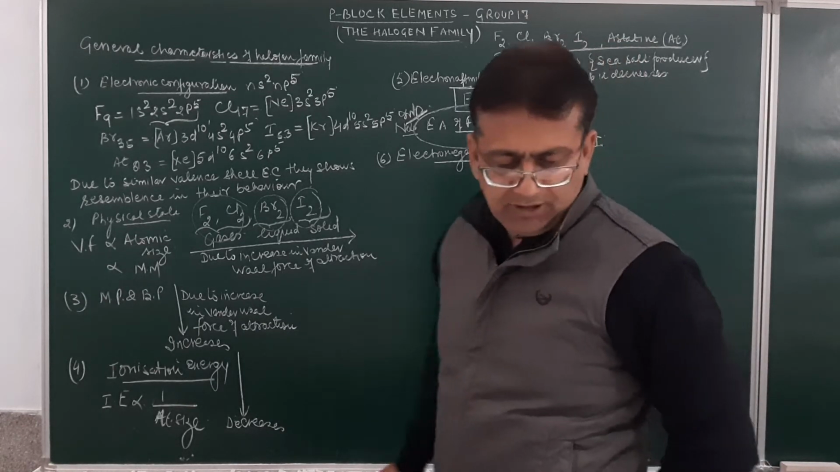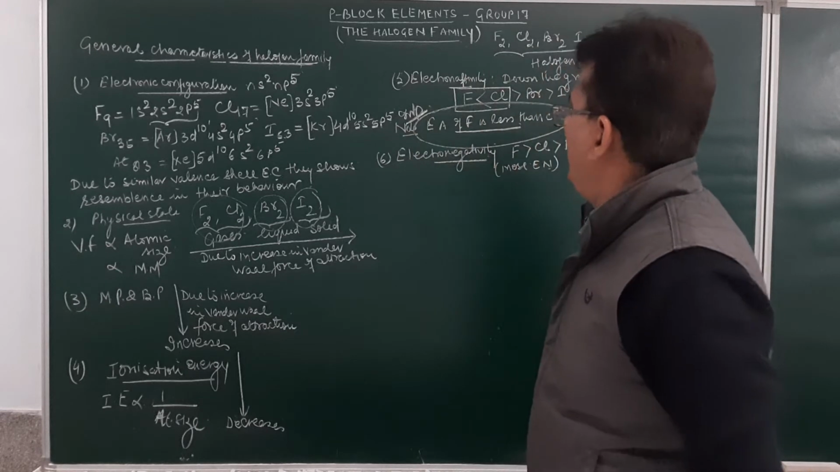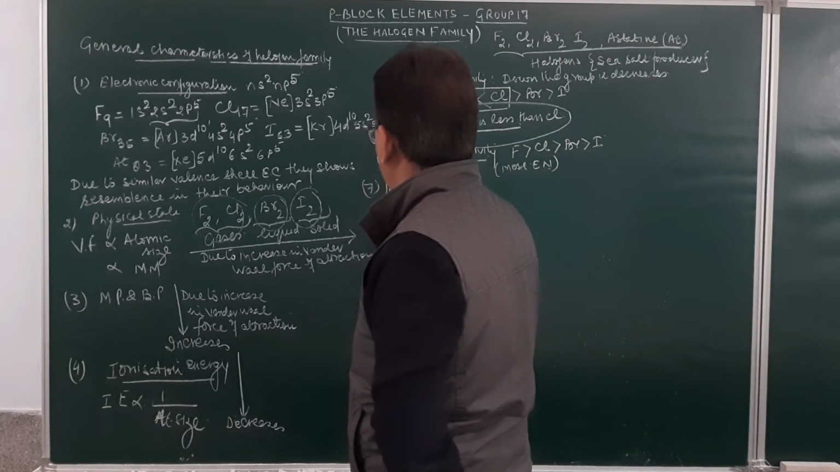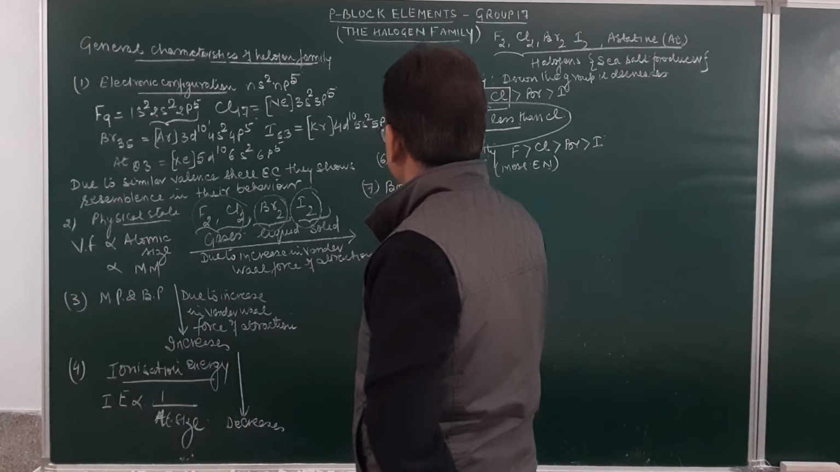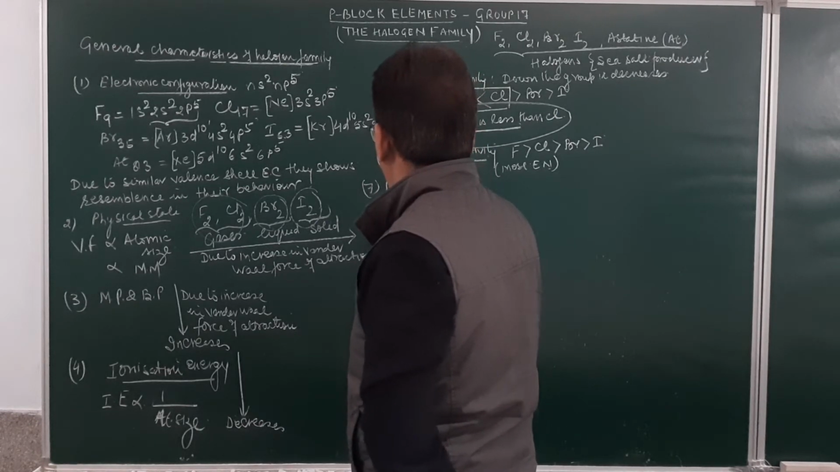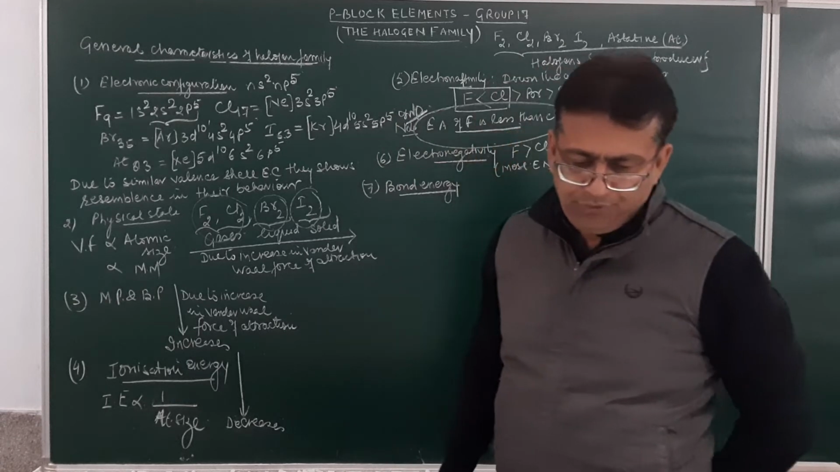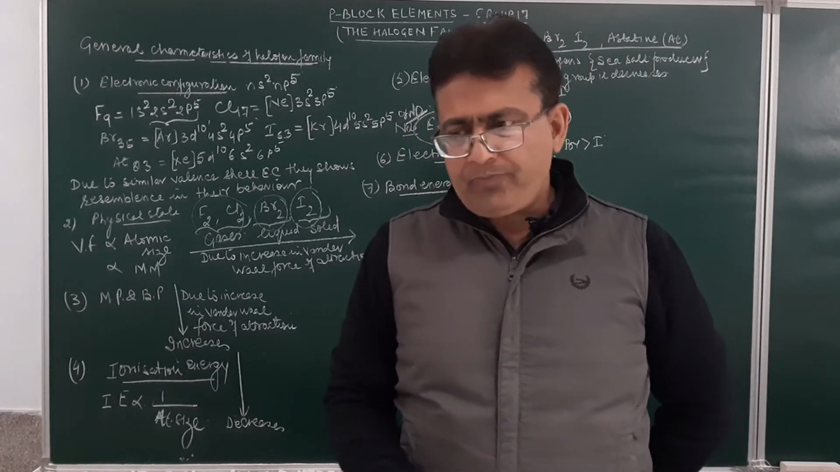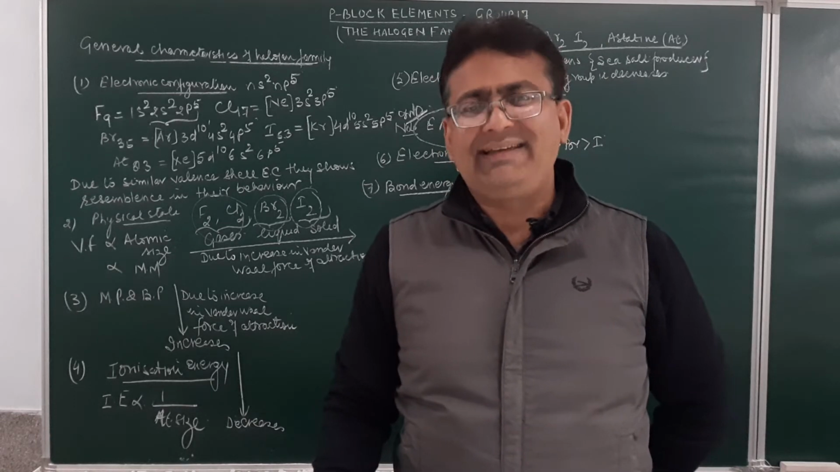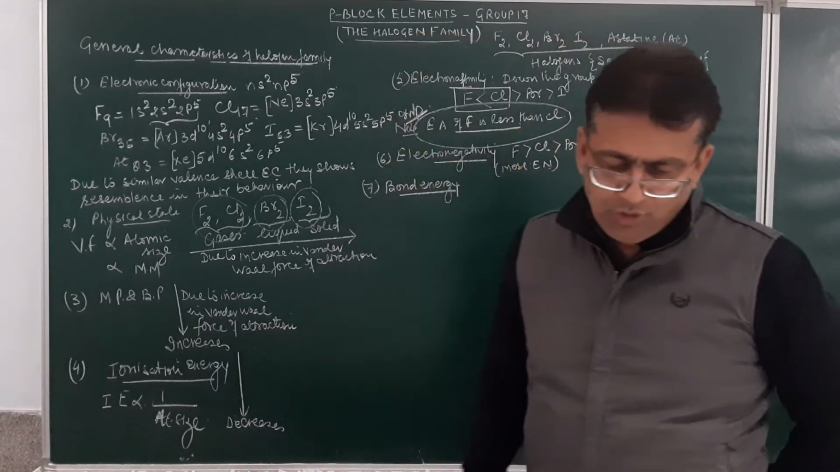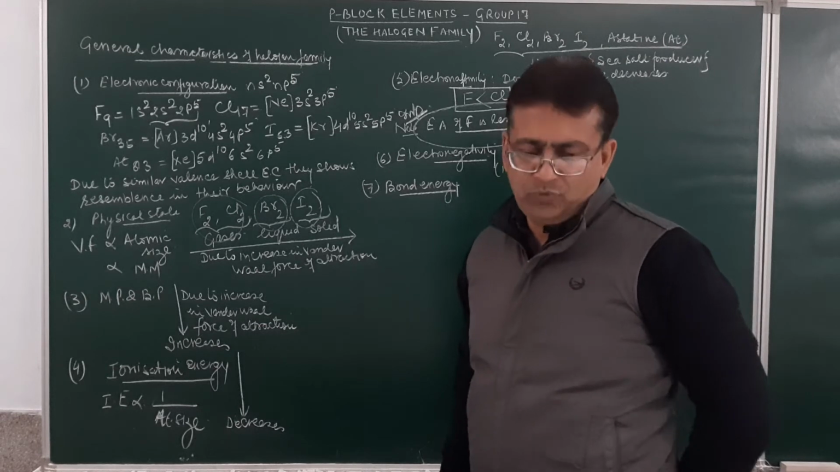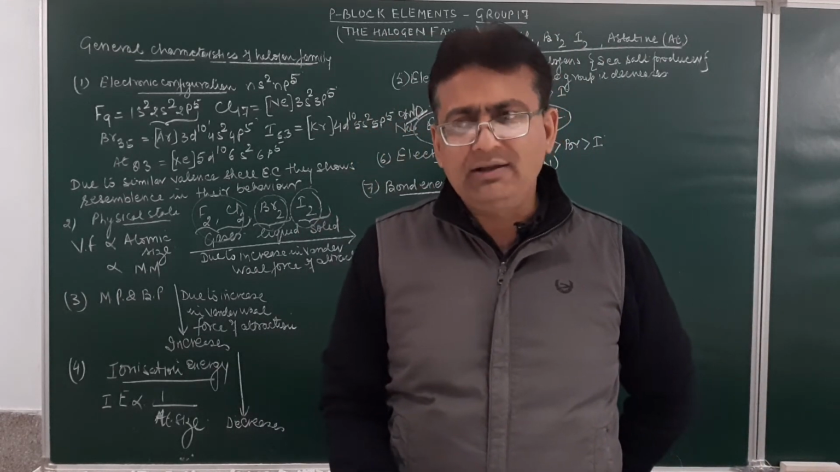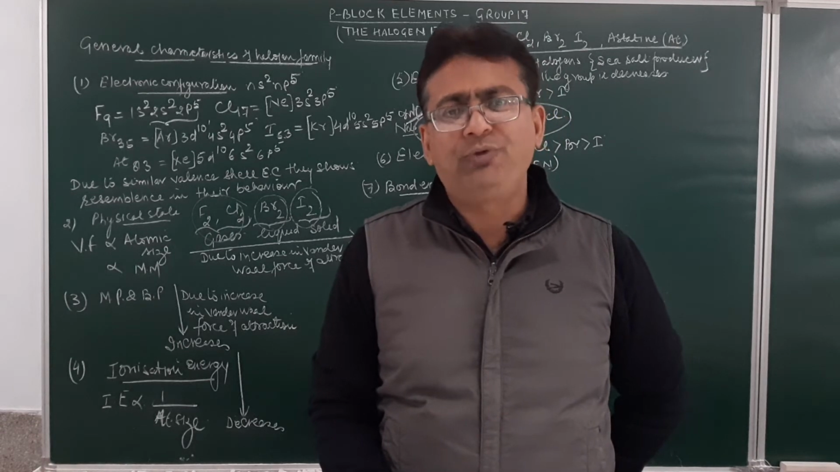Most electronegative element will be fluorine. Then we have the bond energy. As we move down the group, the bond length increases, so bond energy goes on decreasing. So maximum bond energy should be of fluorine, but the bond energy of chlorine is more than fluorine.